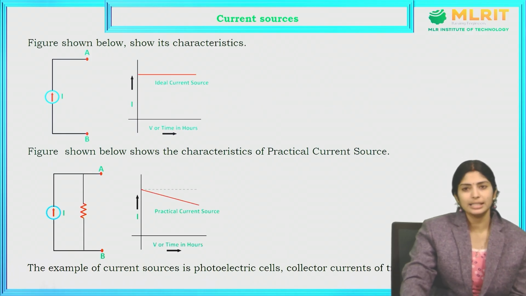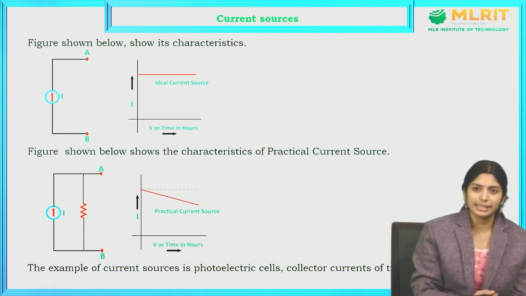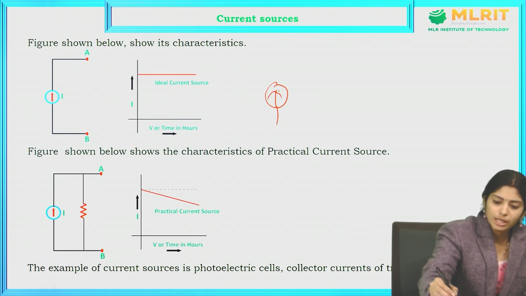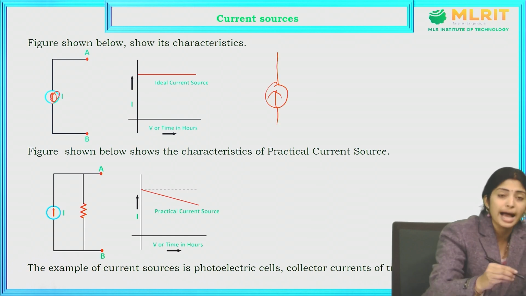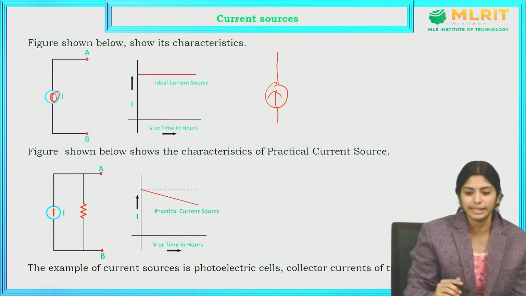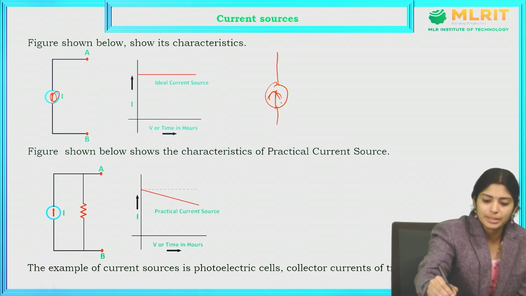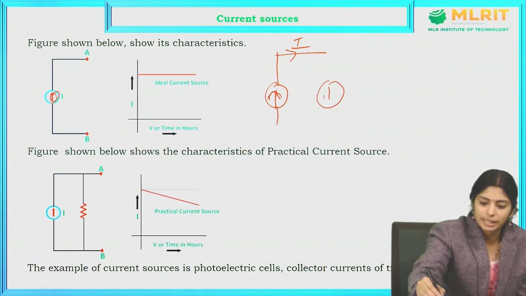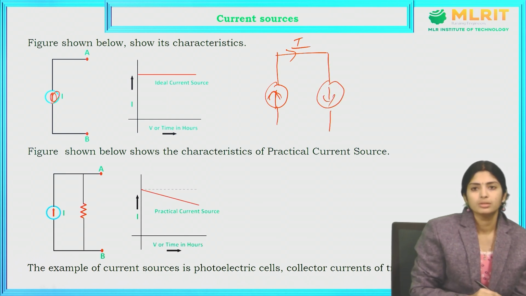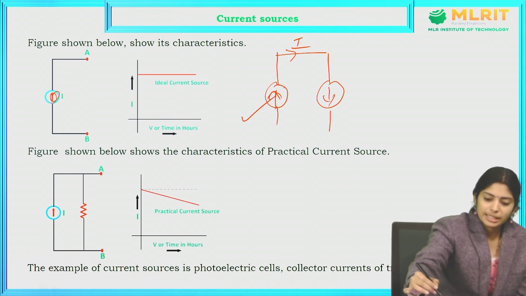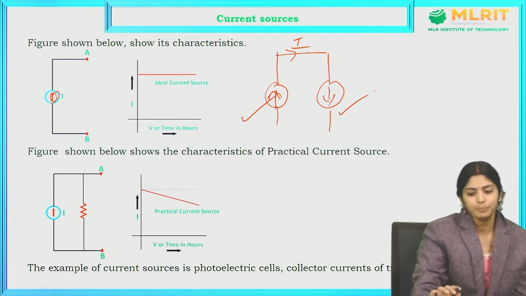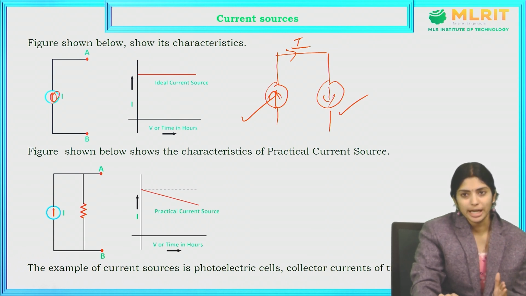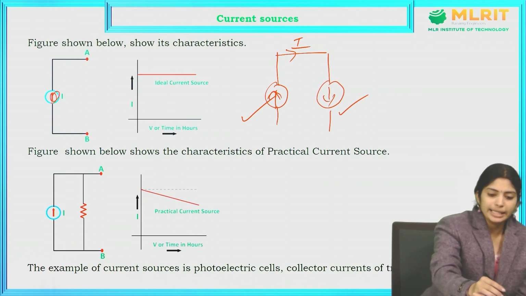These are the characteristics of the ideal current source and the practical current source. This is the symbol of the current source. Here the arrow mark is there. This arrow mark represents the direction of the current in the circuit. In some cases it is represented like this, and in some cases it is represented in this other way. In current sources, the arrow mark indicates the direction of the current in the circuit. So this is the ideal current source.